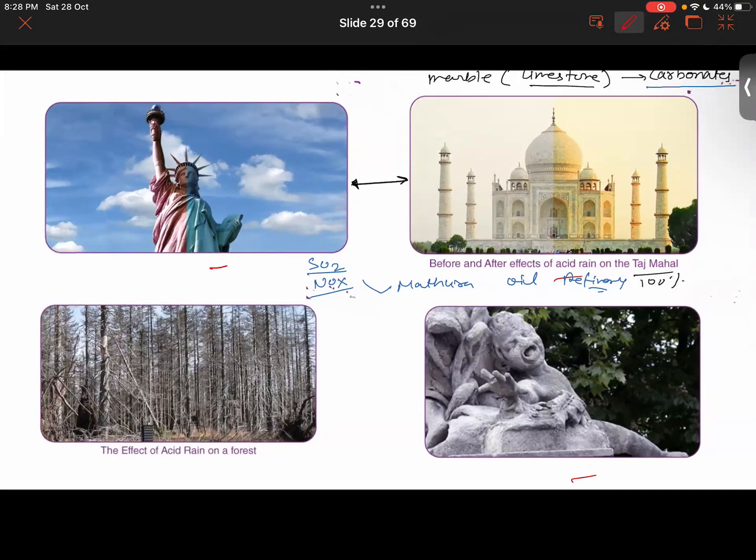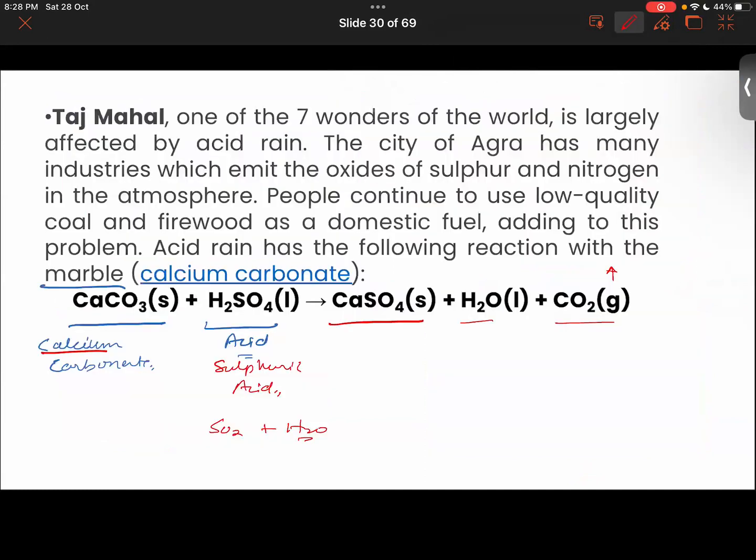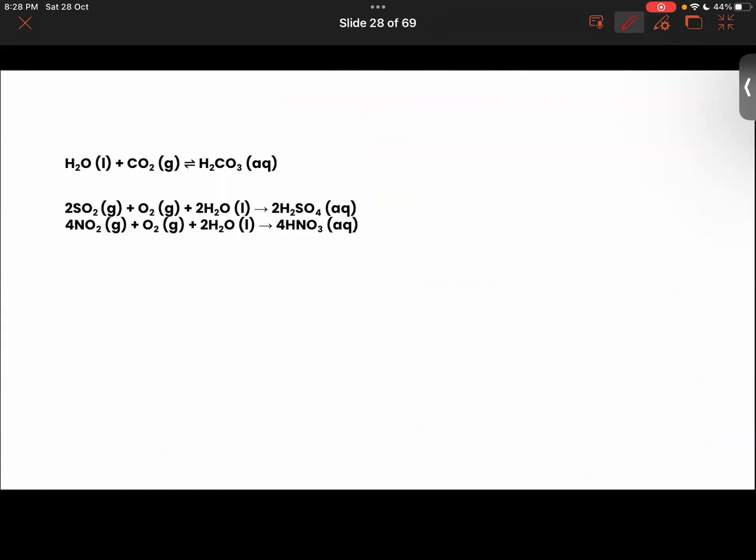Okay, all right. So let's keep our discussion here. We will continue with some other interesting things in the next class. In the next class, we'll be talking about these two reactions, how formation of acid takes place. And then we'll be talking about the greenhouse effect. What is basically the greenhouse effect?